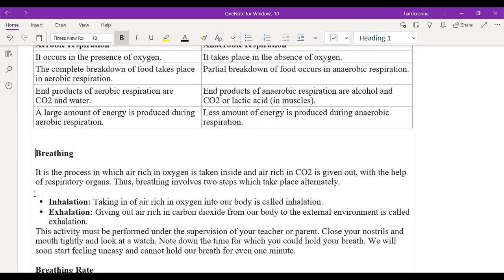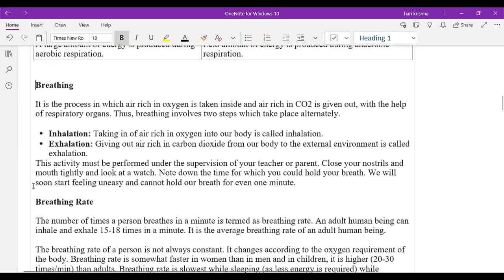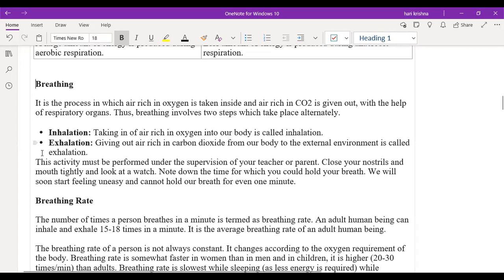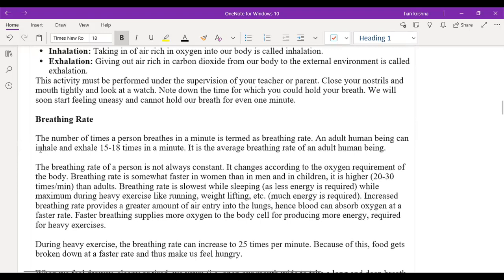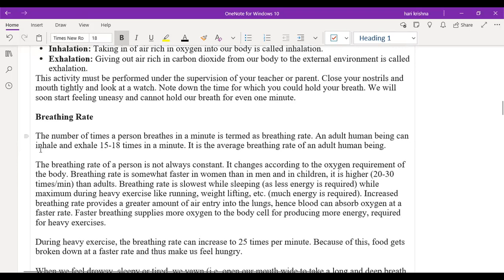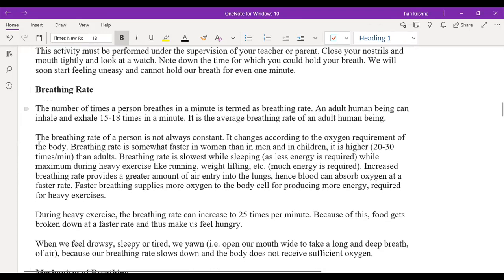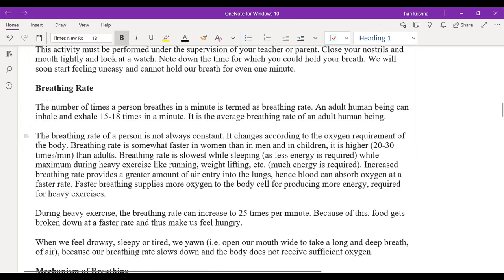Any doubts in this? Inhalation and exhalation. No, sir. I think we already discussed it in the last class, in animals. Yes, sir, about the breathing rate also, or the pulse rate. We also did an activity on this. So during the normal or resting period, the breathing rate will be less. If you do any heavy exercise, the breathing rate will be higher. Are we done? Yes, you have done this topic already.